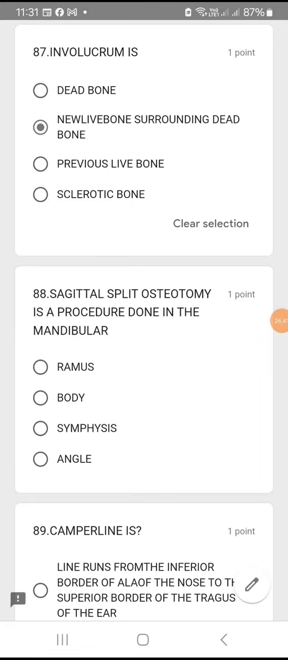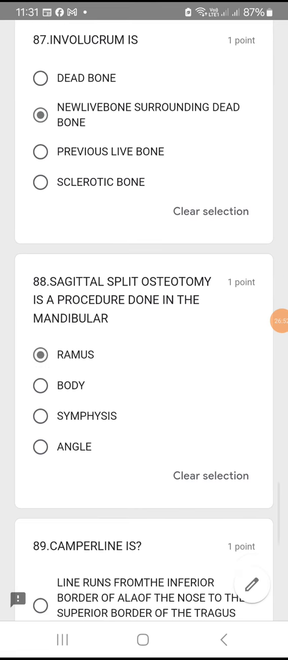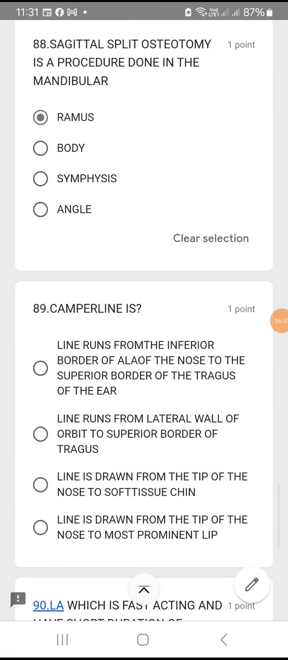Question number 88. Sagittal split osteotomy is a procedure done in the mandibular ramus. The name of the technique itself is ramus sagittal split osteotomy. So definitely ramus.